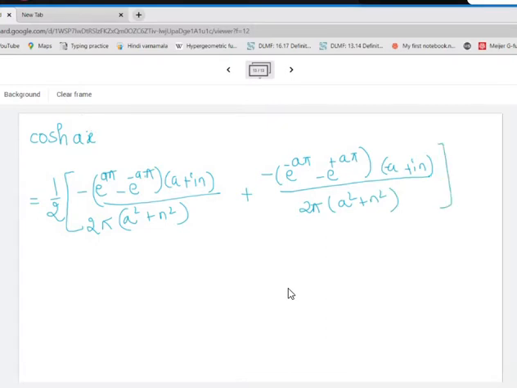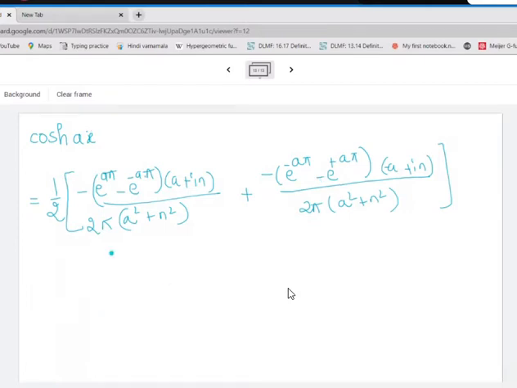So here the denominator is the same, the numerator we need to simplify. In the numerator also, see, this factor is the same. If I multiply this by the negative inside, I'll get the same expression.